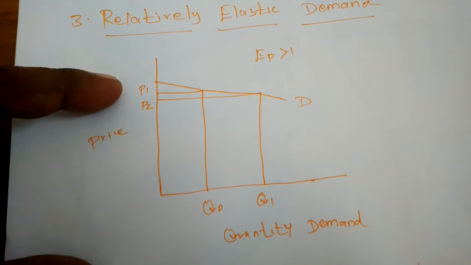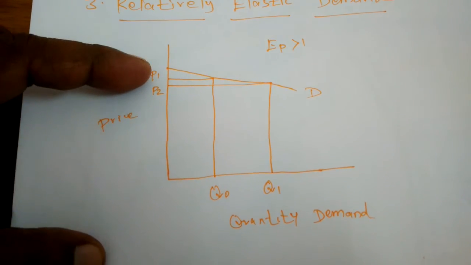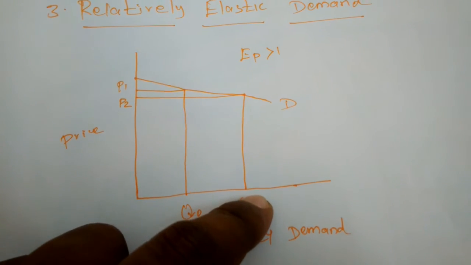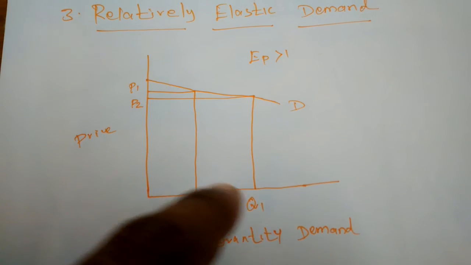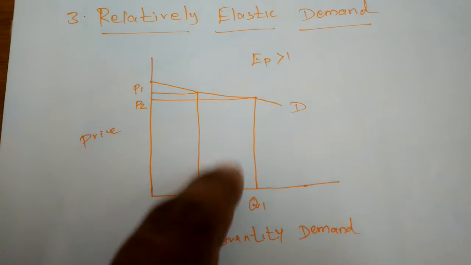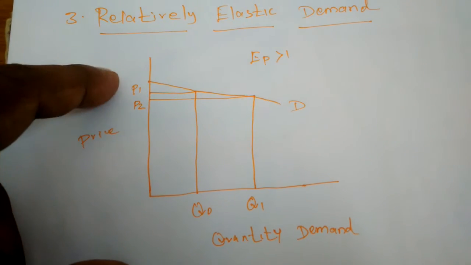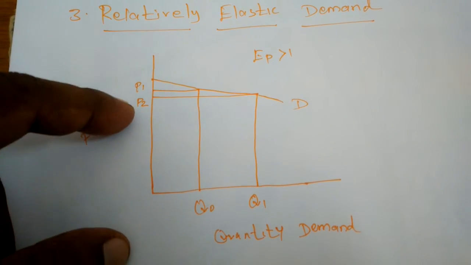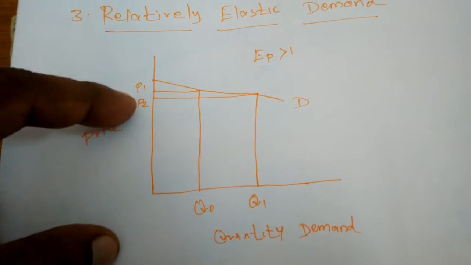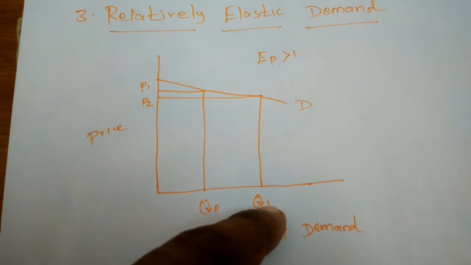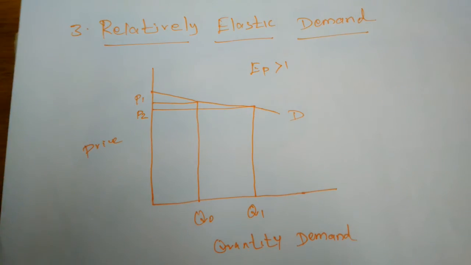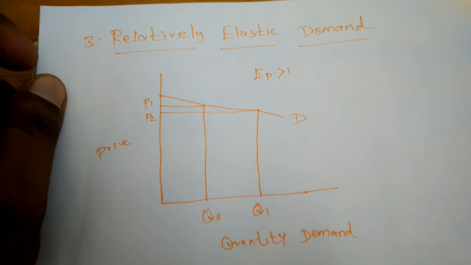If the price of that commodity slightly increases or decreases, the quantity demanded will change by more. The change in demand will always be more than the change in price. For example, if the price of a commodity is increased by just 1 rupee or 1 unit, the demand for that commodity will change by 2 or 3 units. That is called relatively elastic demand.